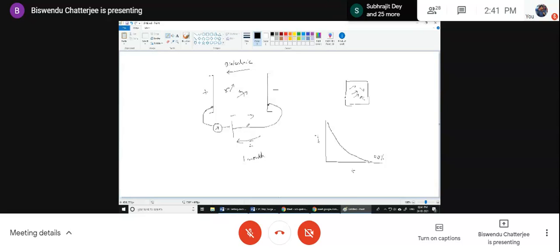But surprisingly, if you see, there will be a zero current position, because see what happens when I have put it in this way. I will just draw it very carefully.